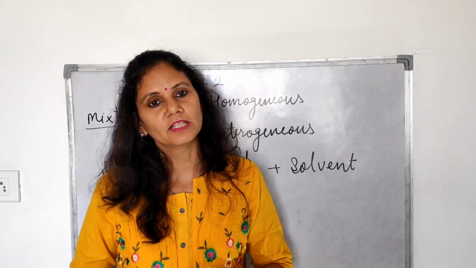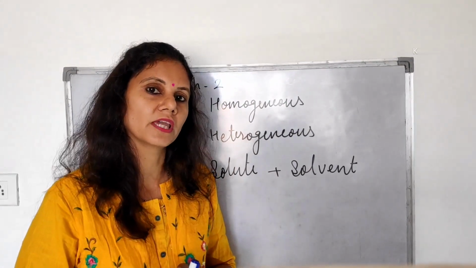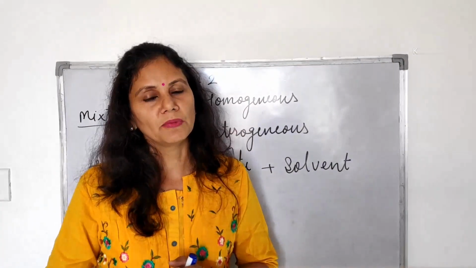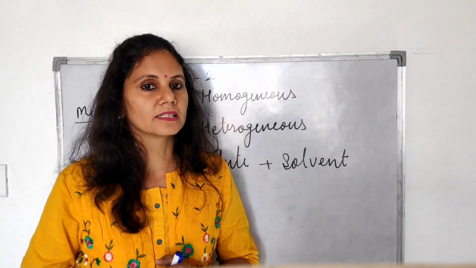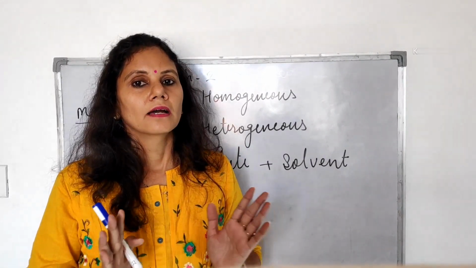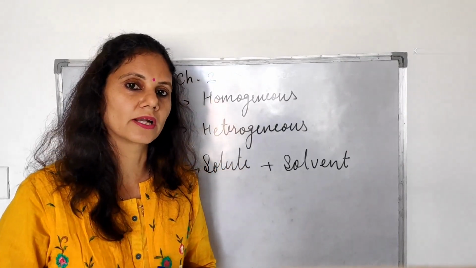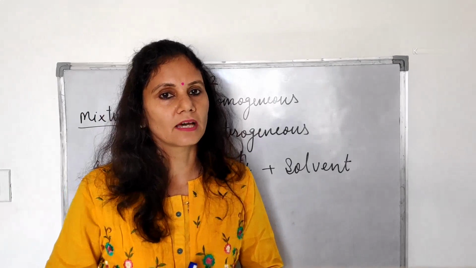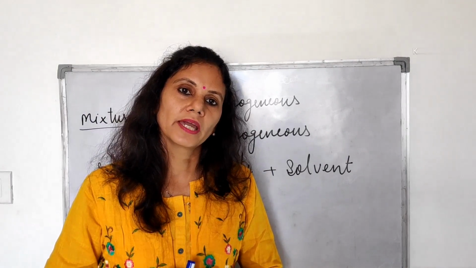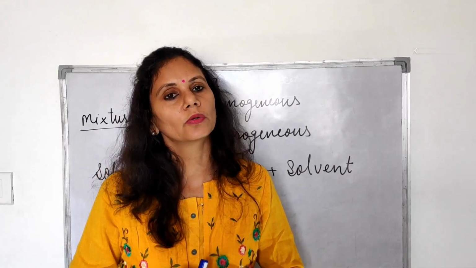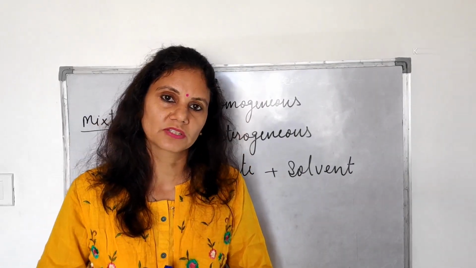When we mix sugar in water, sugar also has the same concentration. Or we can mix some crystals of KMnO4, potassium permanganate, or copper sulfate that gives us a blue color. KMnO4 gives us a pink color in the solution. Their concentration in water is the same throughout the solution, so such mixtures are called homogeneous mixtures. Activities are also given in your book: mixing some crystals of copper sulfate gives a blue color, and KMnO4 gives a pink color throughout the solution. So these are called homogeneous mixtures.